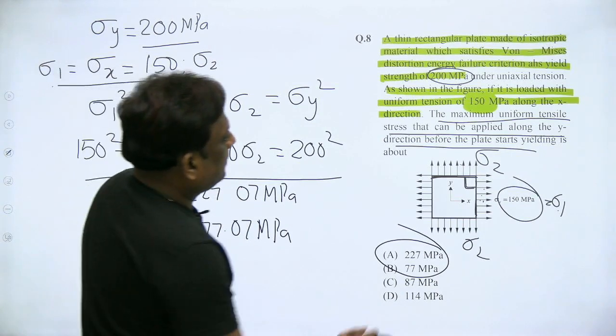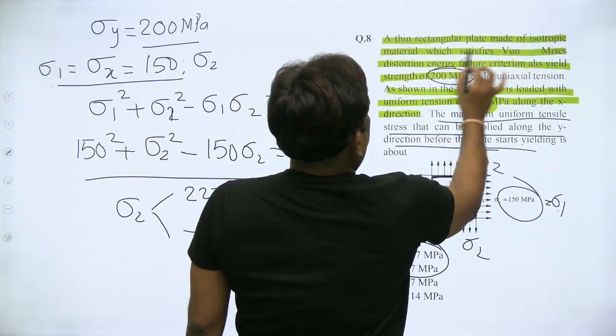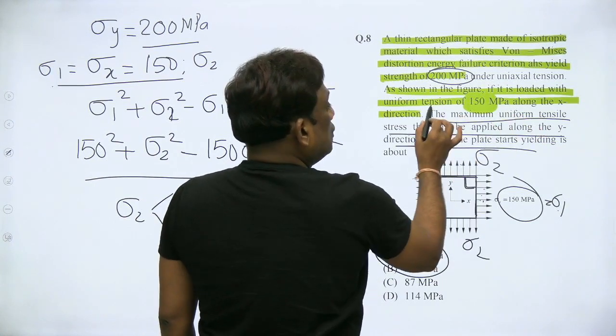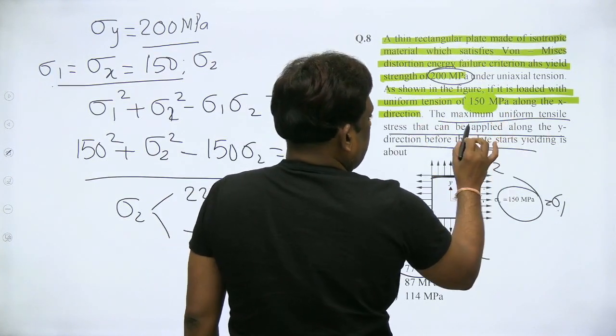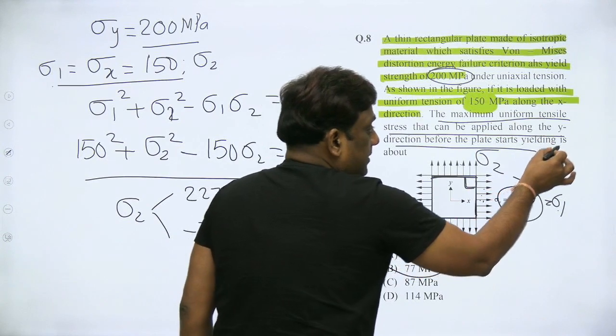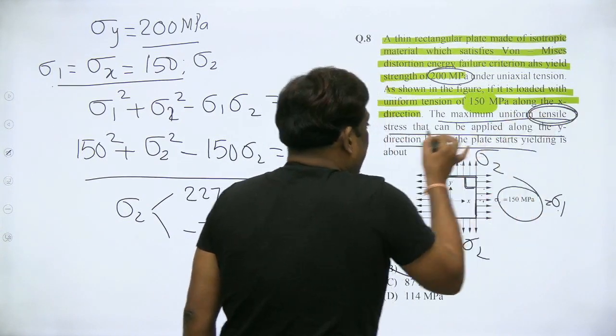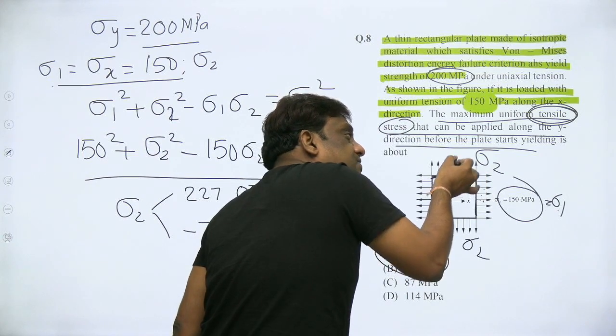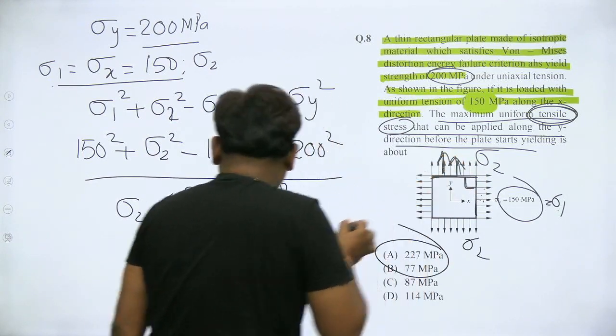Listen carefully. A rectangular plate is loaded with uniform tension in the x direction. See the word tensile: he is asking what tensile stress can be applied in the y direction.